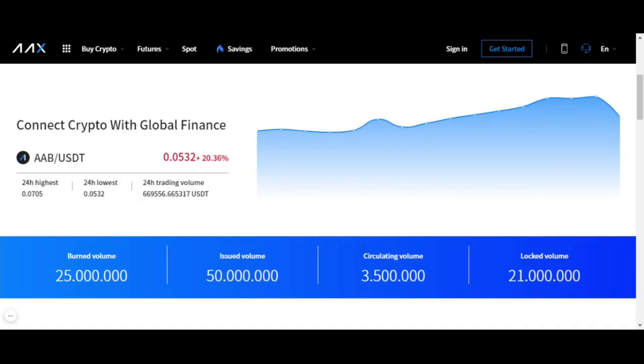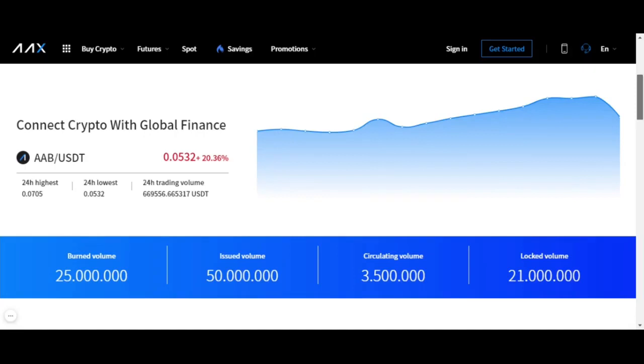So it's a bit low right now. They have this messed up. This should be a negative if it's red. So it's about negative 20%. So it was at 7 cents. Now it's sitting at around 5 cents. So the trading volume, wow, that's interesting.